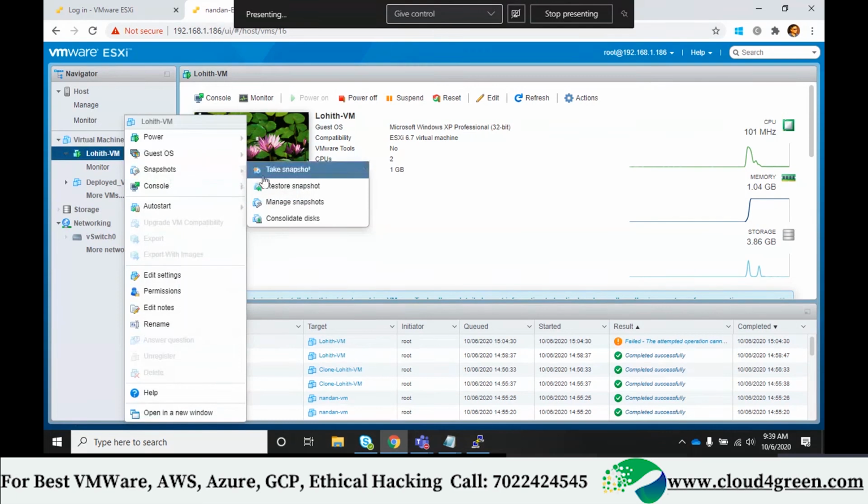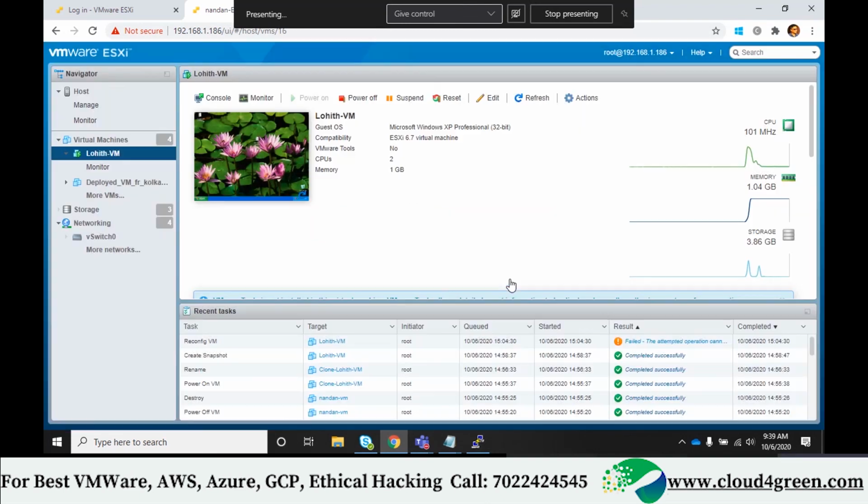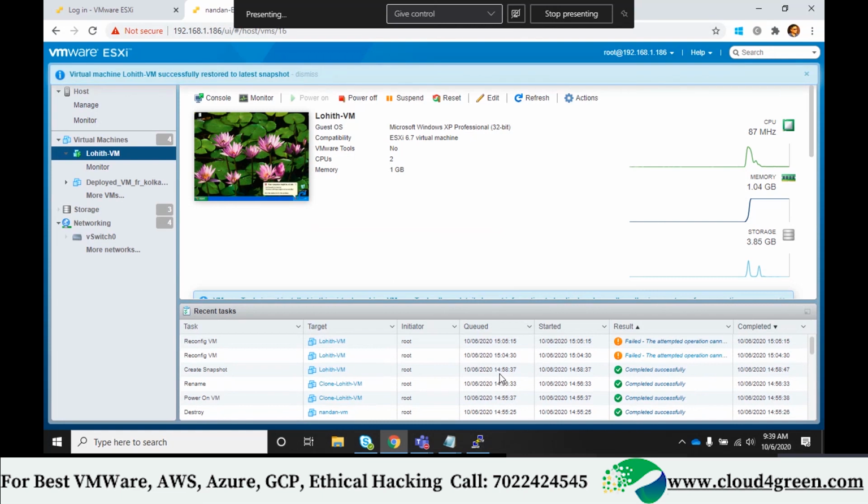Under snapshots, can you see restore snapshot? It says the current state of the virtual machine will be lost unless it is saved in a snapshot. Revert to the latest, most recent snapshot. Restore. So I clicked on restore.